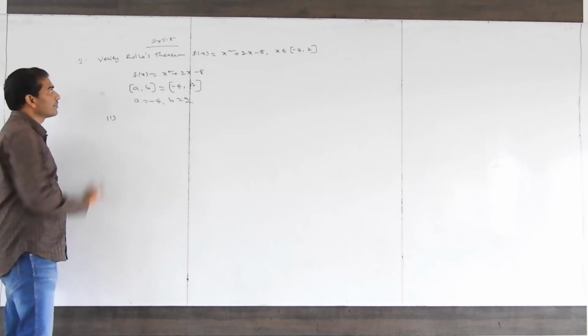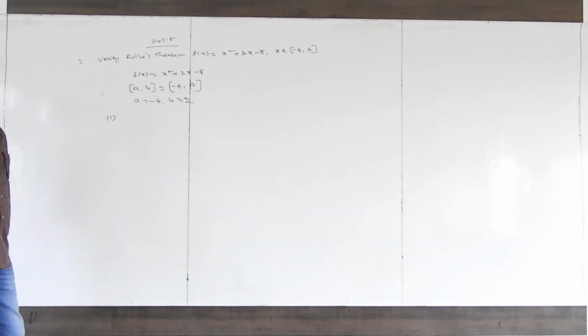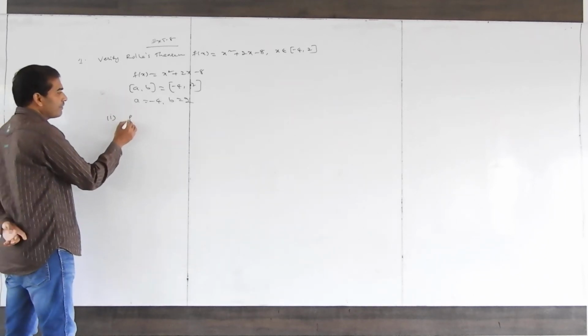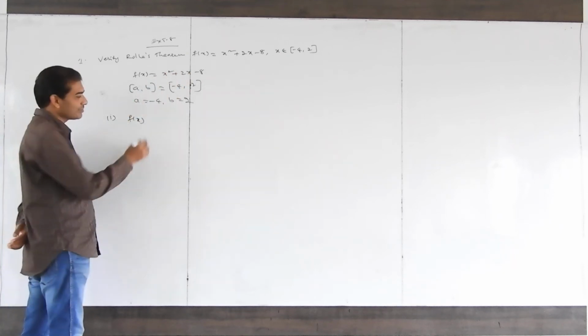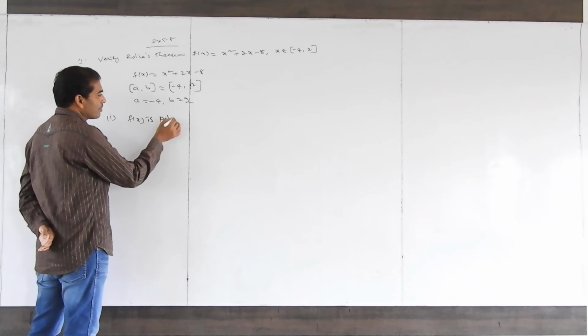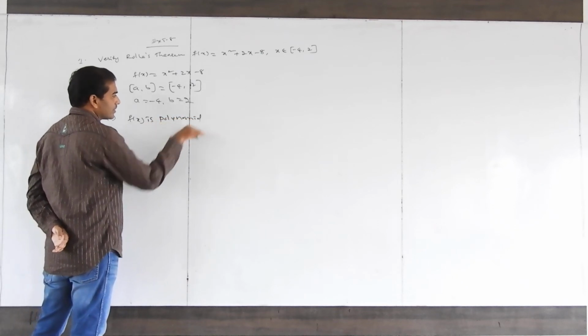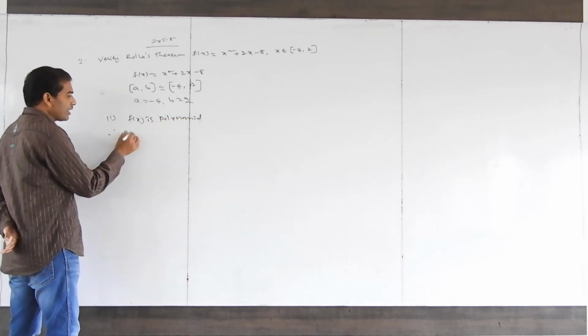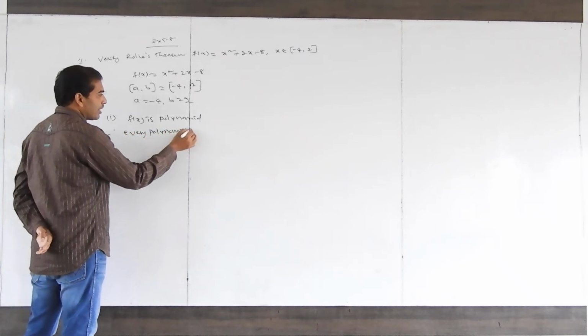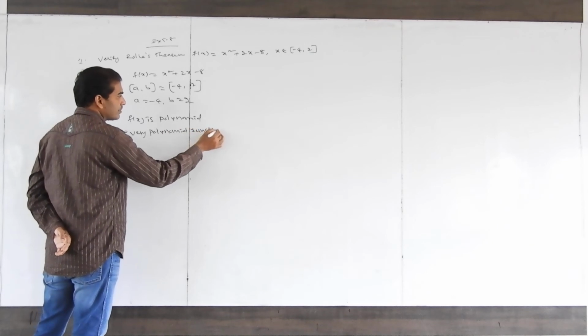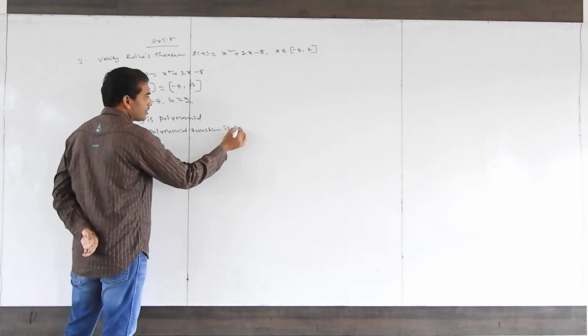First step to verify Rolle's theorem. What is the first step? f is continuous on the closed interval a comma b. So tell me, f of x is a polynomial.